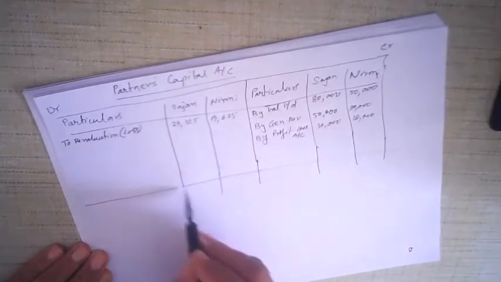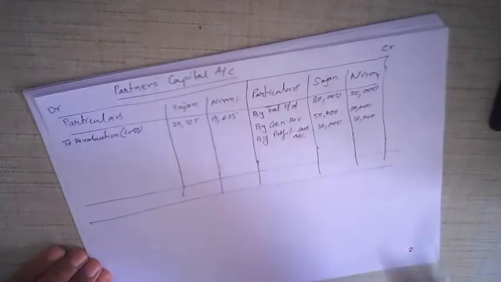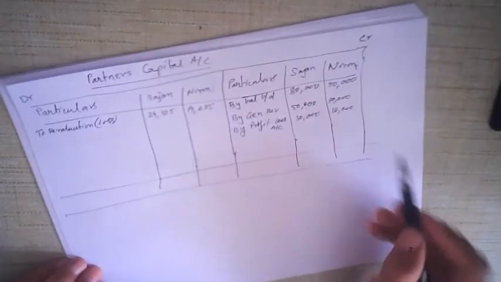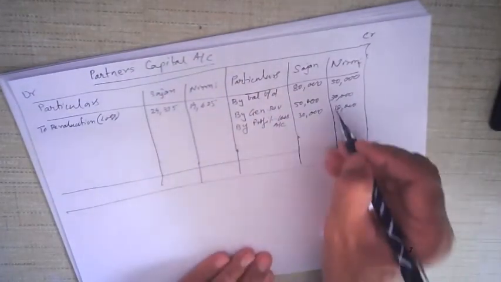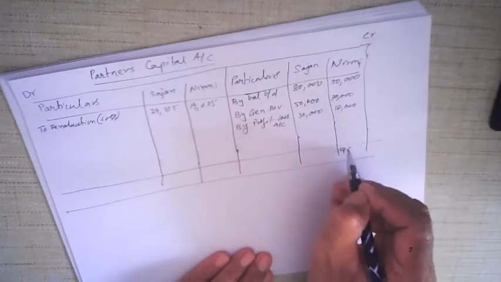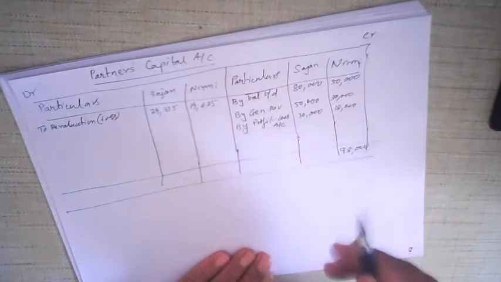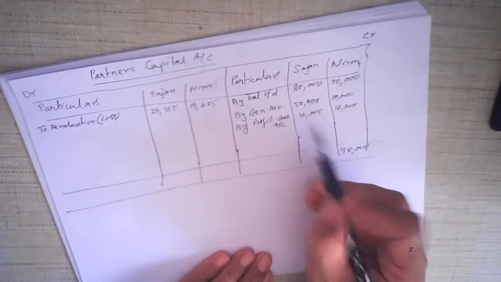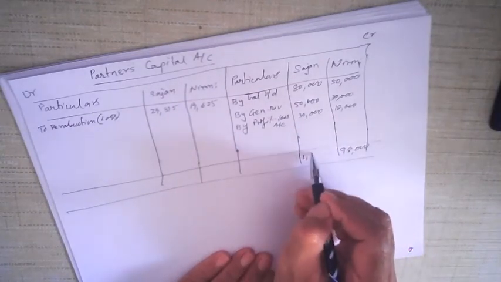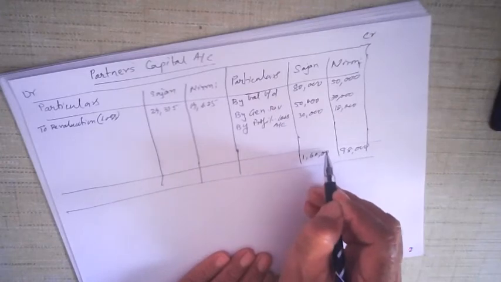Alright, so what we do is we finalize the total and find out balance carried down. Now look at the total here: 50,000, 30,000, 80,000, 98,000. This is 98,000 for Nirmi. Then 80,000 and 80,000, that is 1,60,000.